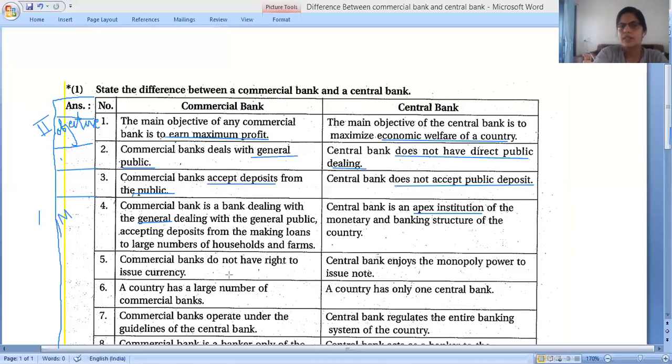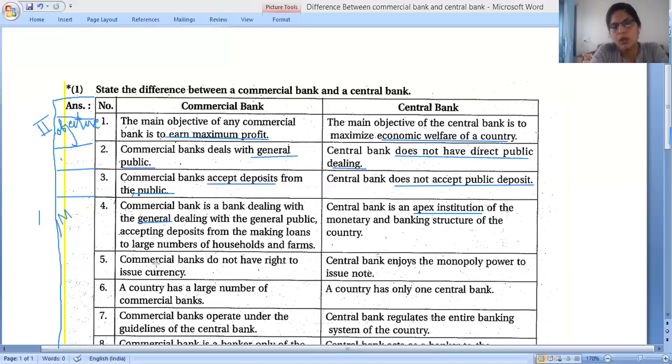Meaning. Commercial bank is a bank dealing with the general public, accepting deposits and making loans to a large number of households and farms. So it is the first point, and this one will be second. Next one is the central bank is the apex institution of the monetary and banking structure of the country.